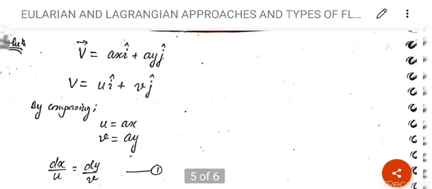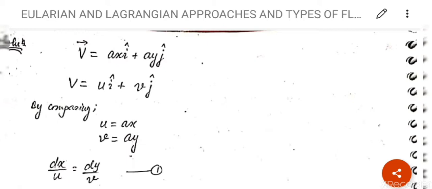Solution: V vector is equal to ax i cap plus ay j cap is the given equation. We know that velocity V vector is equal to u i cap plus v j cap. So by comparing, in place of u we have ax, in place of v we have ay, so we can write u is equal to ax, v is equal to ay.